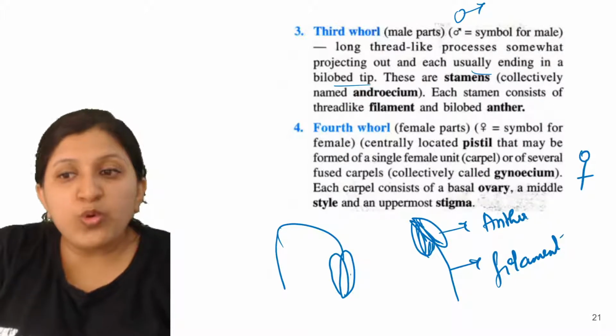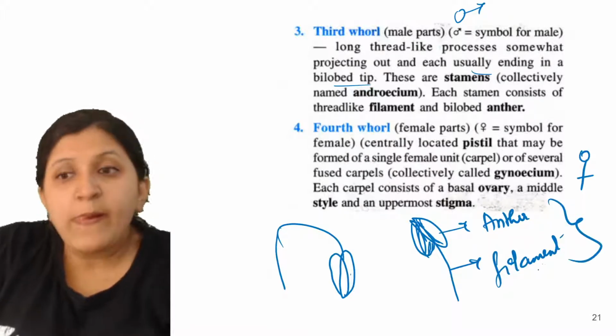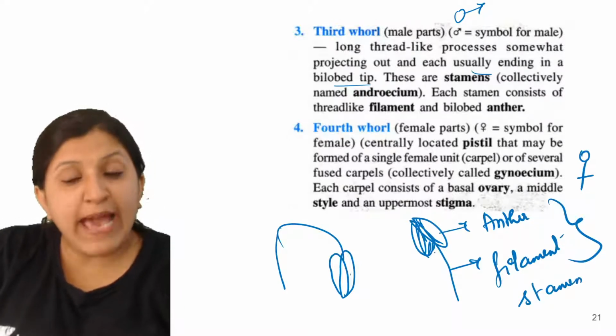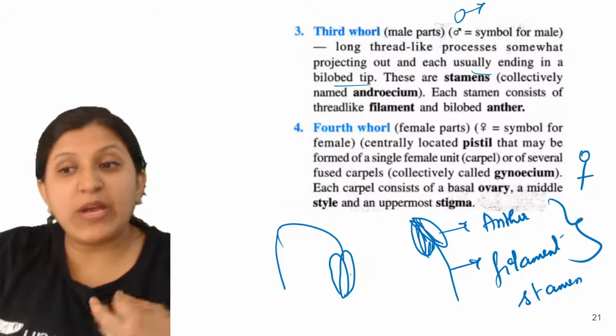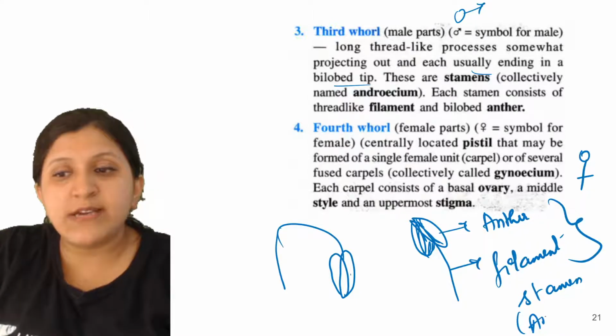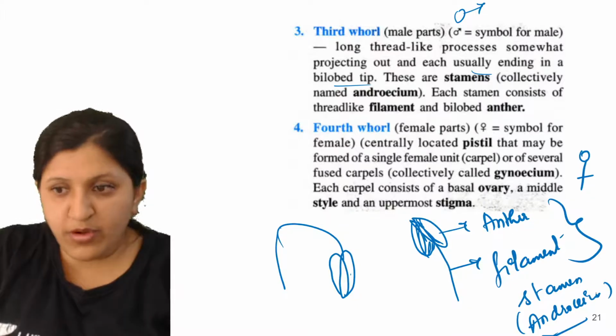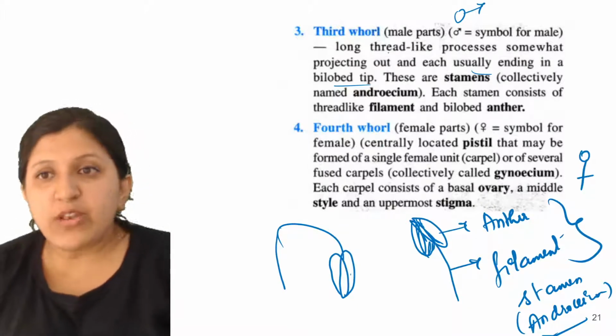Both of them together, what do we call? Together we call it a stamen. If many are there like this, collectively we call it an androecium. This is the third whorl, the androecium.